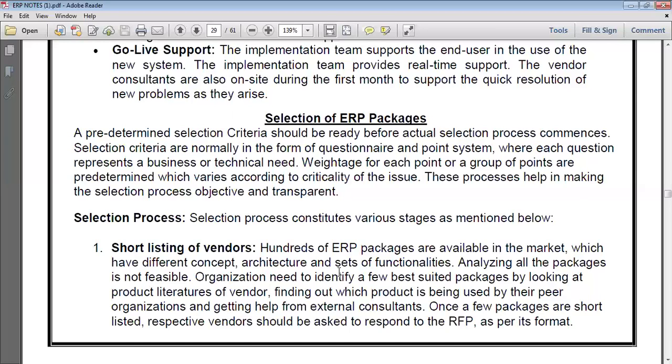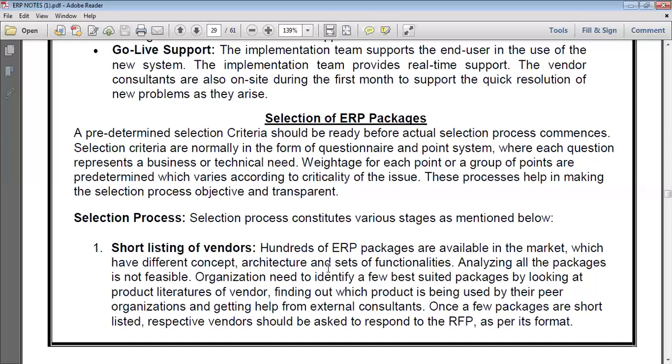The organization needs to identify a few best suited packages by looking at the product literature of the vendor, finding out which products are being used by peer organizations, and getting help from an external consultant. Peer organization means group organizations. If one application is suitable for one group organization, it is suitable for another. That is what we call peer organizations.